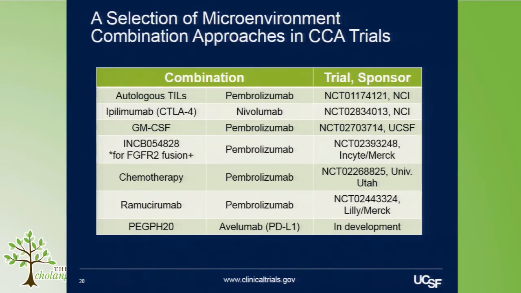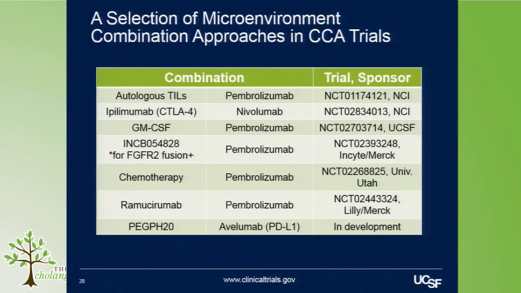We also see the combination of CTLA-4 plus nivolumab, which has a cholangiocarcinoma cohort in an ongoing trial at the NCI. We have a poster today of our work at UCSF looking at GM-CSF with the intent to expand antigen-presenting cells and bring them to the microenvironment in combination, again, with a checkpoint inhibitor. Sorry, I should have highlighted the recurring theme that the majority of these combinations right now include a checkpoint inhibitor, which is true across cancer types.